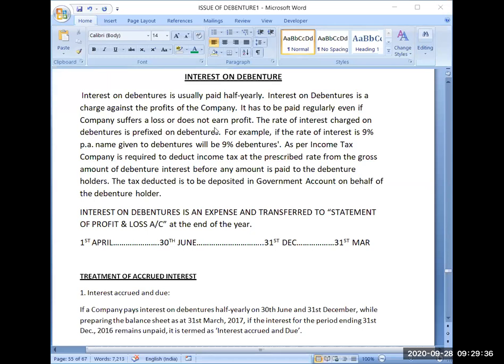I am the source of the income because I am paying that person the 10,000 rupees. So I deduct rupees 1,000 as tax on behalf of person A, and I hand over that 1,000 to the Indian government on his behalf. In short, it is called TDS, tax deducted at source.